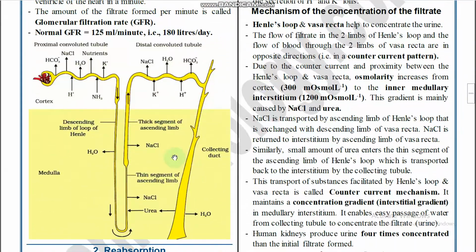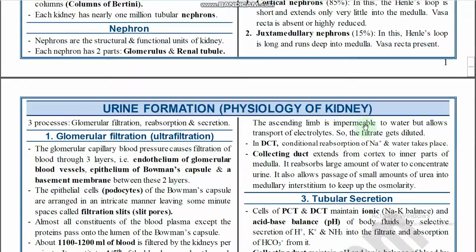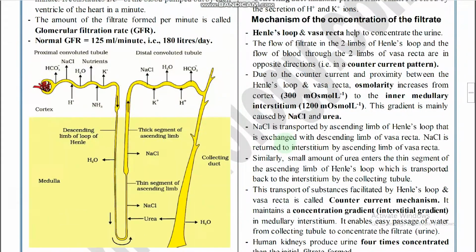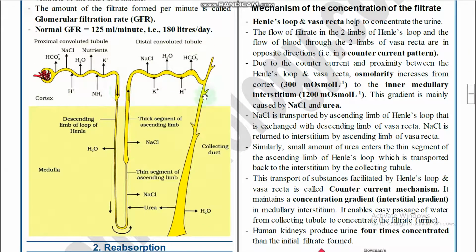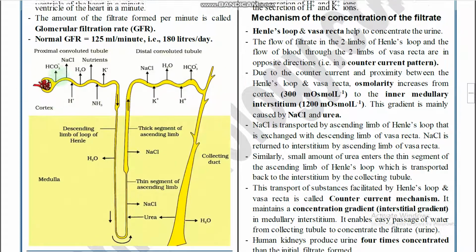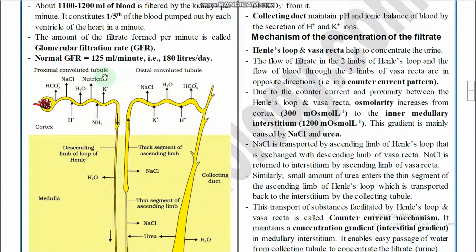And the next one: here it is shown how the absorption and secretion processes take place. This part is present in the region of the cortex, and the remaining part is in the region of the medulla, right? So, in the proximal convoluted tubule, the PCT, what takes place? In the loop of Henle, what takes place?